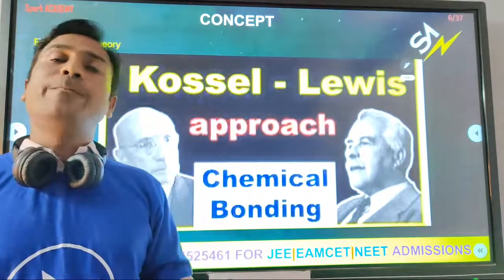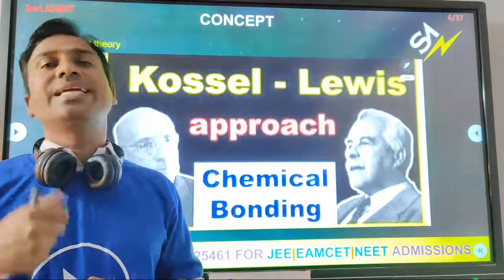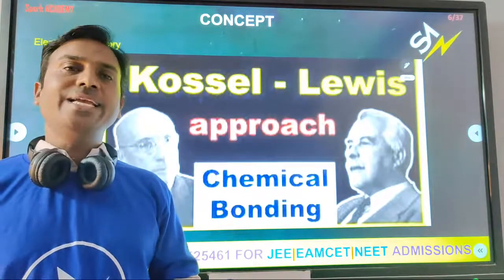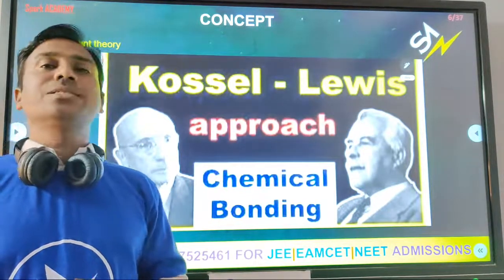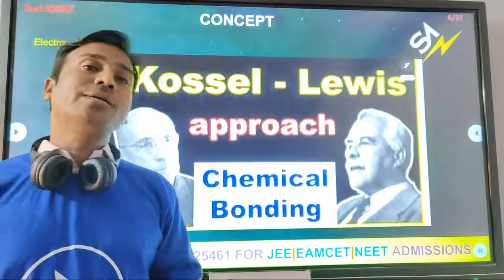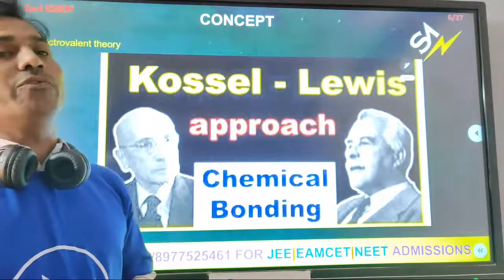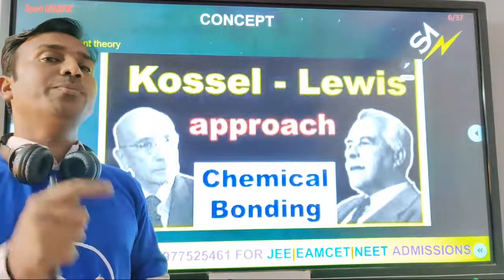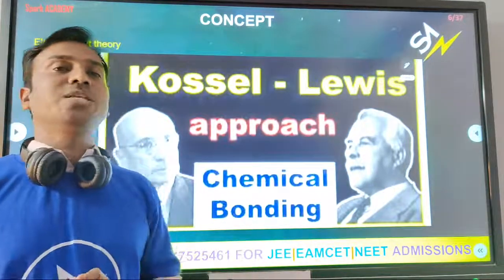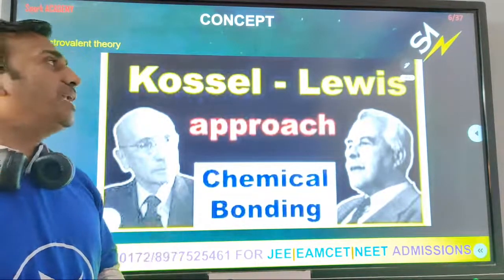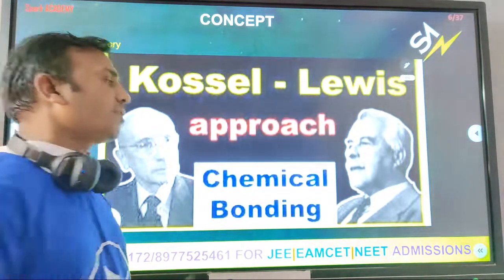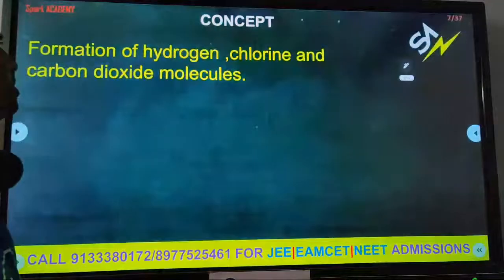So by losing, gaining, or combining atoms, they get octet electronic configuration. Octet electronic configuration means the outermost orbit contains 8 electrons. That was explained by Lewis in his approach.